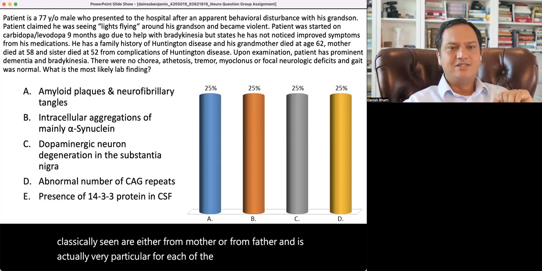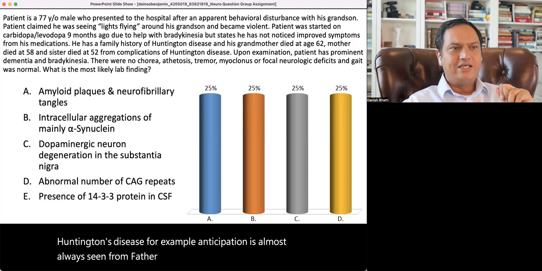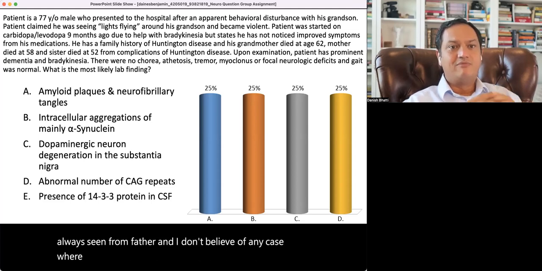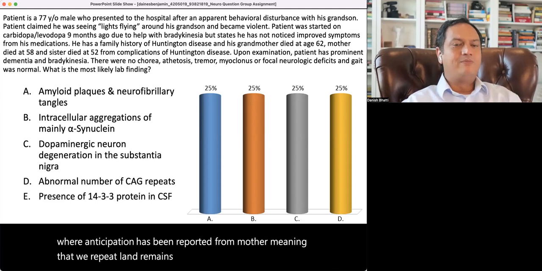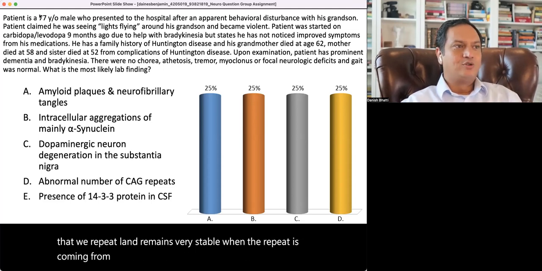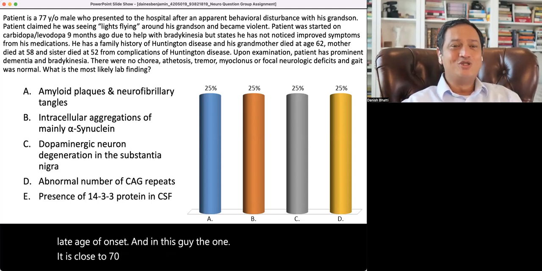So, in Huntington's disease, for example, anticipation is almost always seen from father, and I don't believe of any case where anticipation has been reported from mother, meaning that the repeat length remains very stable when the repeat is coming from mother, which means that it should also be a late age of onset. And in this guy, the onset is close to 77 years of age, which is really late.